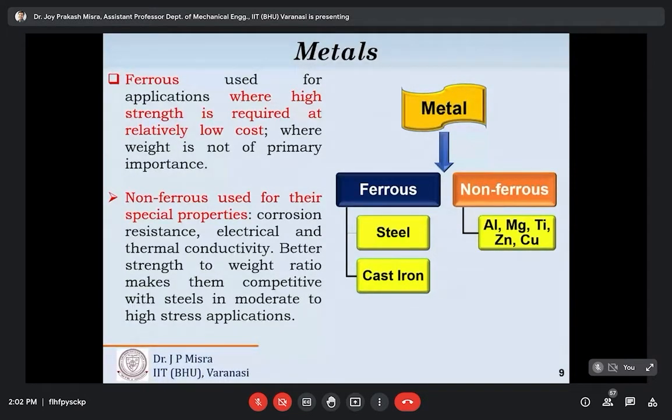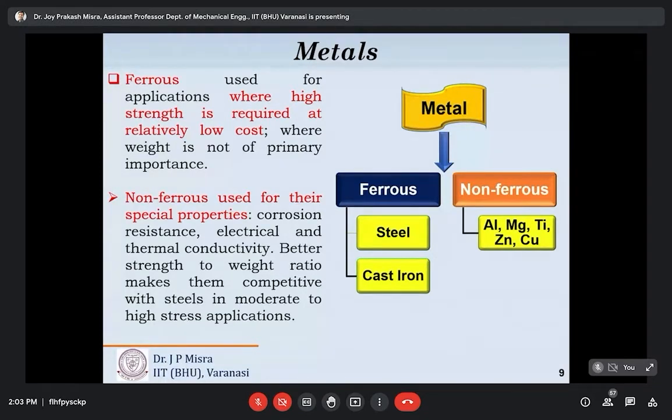So ferrous metals are used for applications where high strength is required at relatively low cost, and their weight is not a deciding factor or of primary importance. That's why they are widely used in structural applications. All the bridges and building structures you can see are made of ferrous metals and alloys.